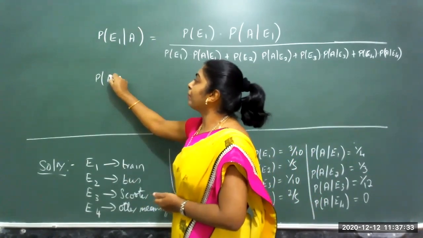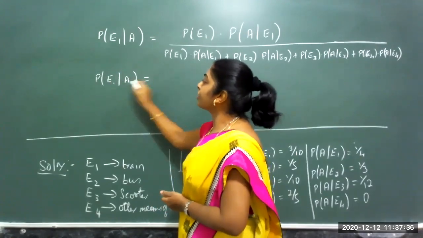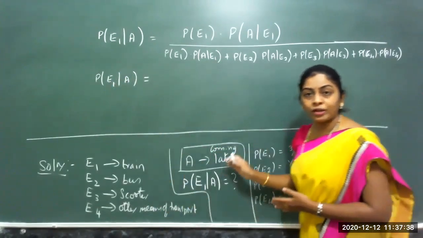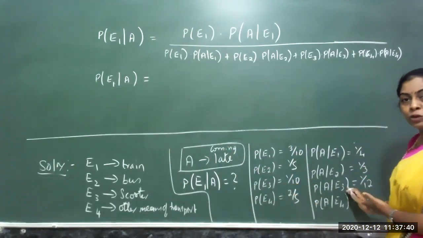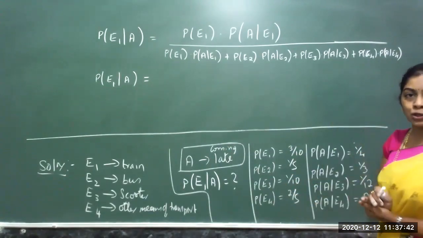Then we substitute the values. We have already written from the question the values for each one.